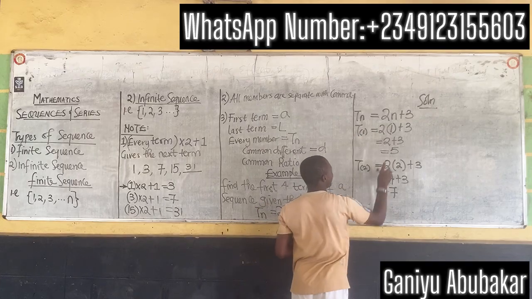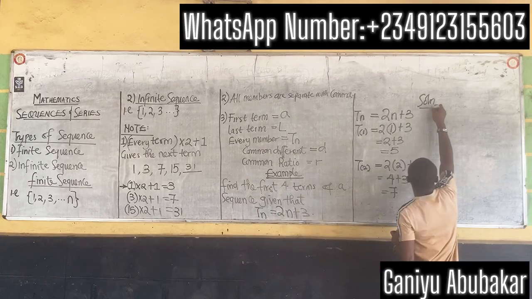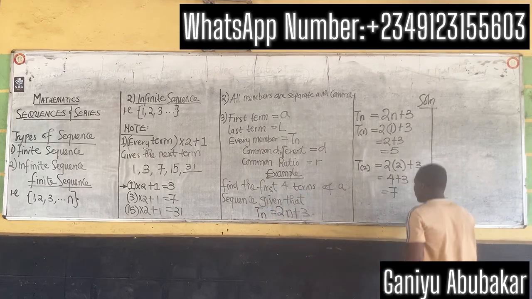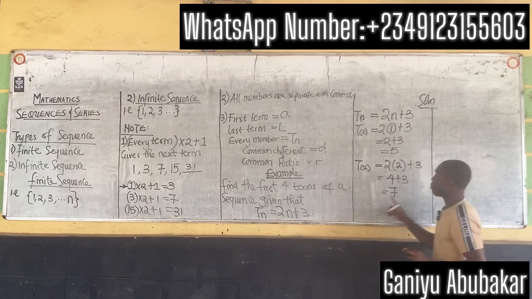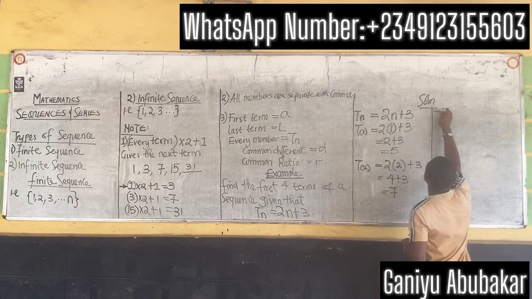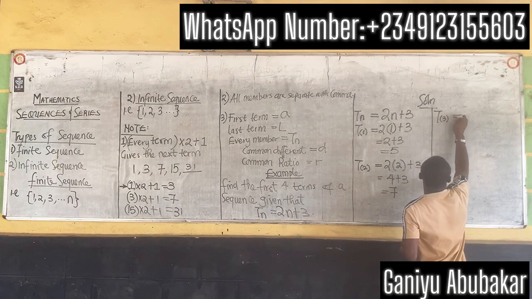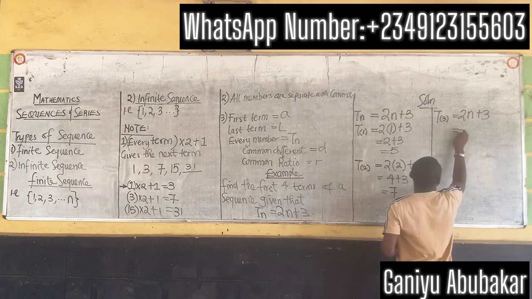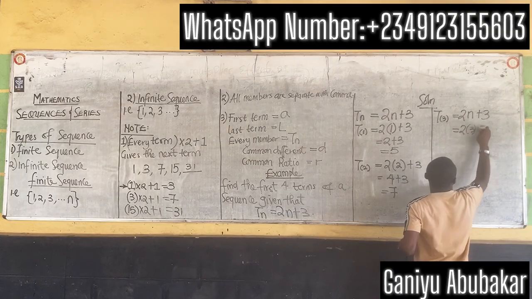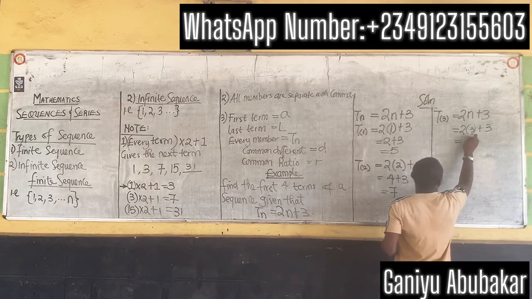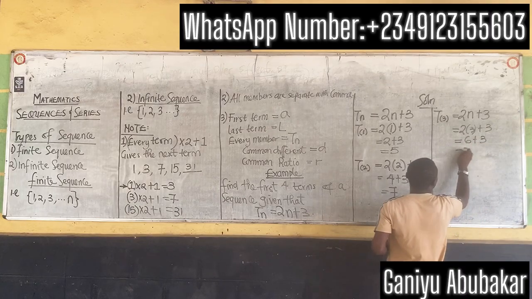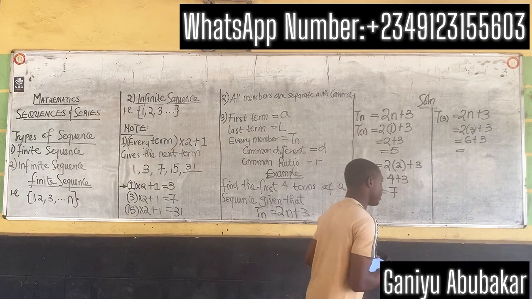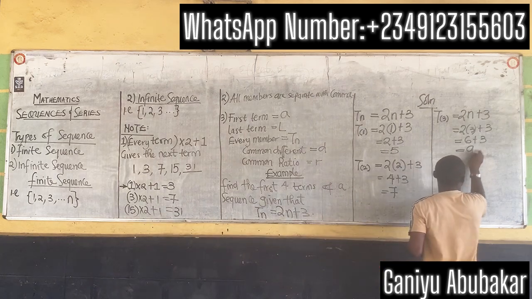First term is 5. Proceeding, T3 gives you 2n plus 3. That gives you 2 into 3 plus 3, that gives you 6 plus 3, which gives 9.